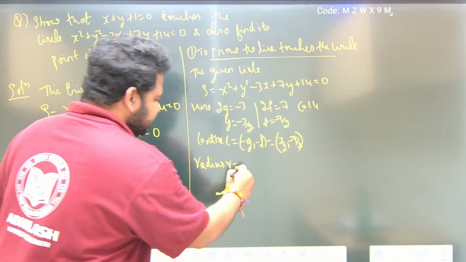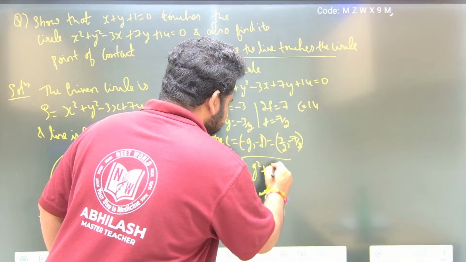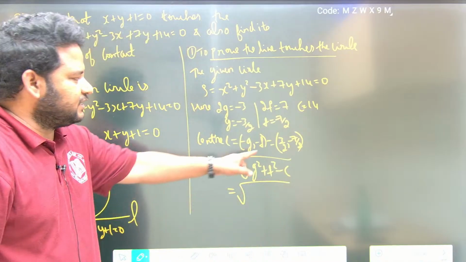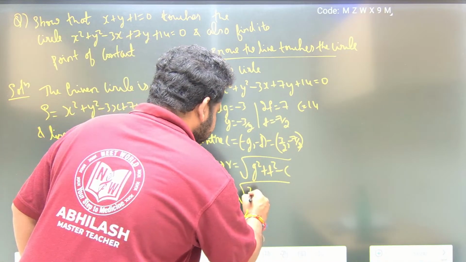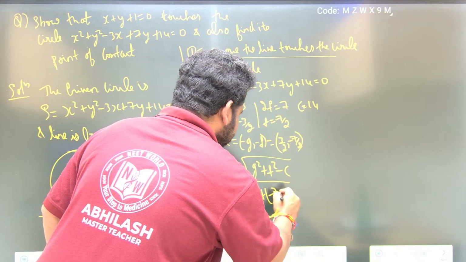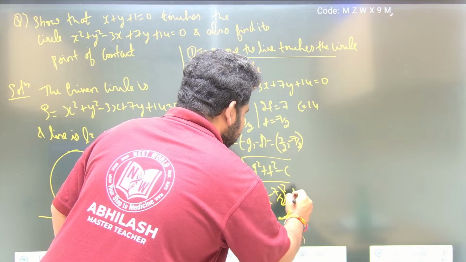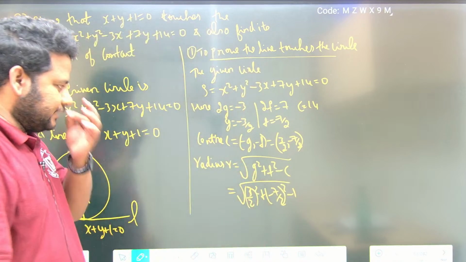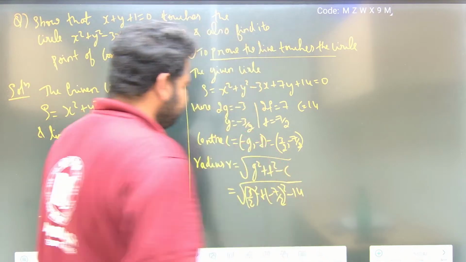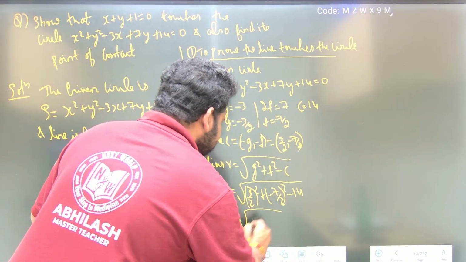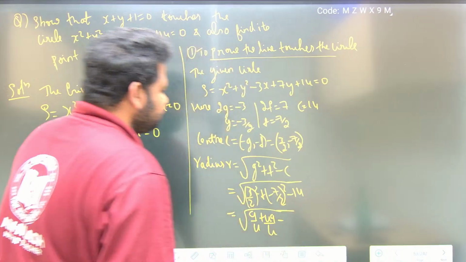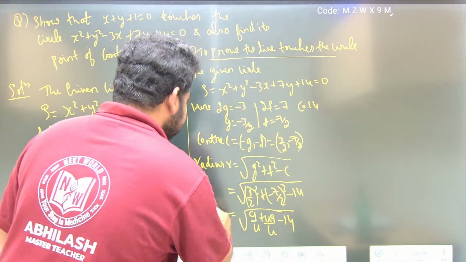Now radius R is given by the square root of g square plus f square minus c. Let us put the values and find the radius. g is 3 by 2, so 3 by 2 square. f is minus 7 by 2, so minus 7 by 2 whole square, minus c, which is minus 14. So square root of 9 by 4 plus 49 by 4 minus 14. This is radius R.